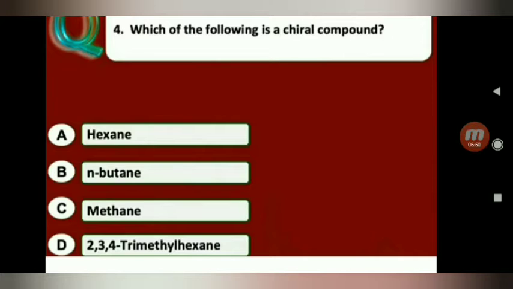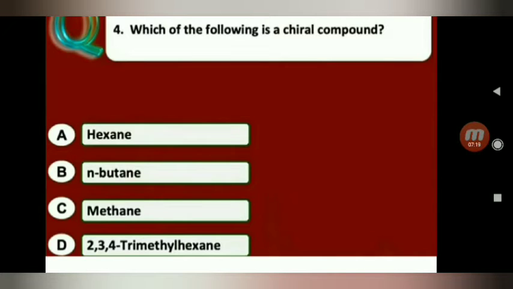Which of the following is a chiral compound? A. Hexane, B. N-butane, C. Methane, D. 2,3,4-trimethylhexane. Chiral compound means a carbon atom having 4 different groups or 4 different atoms. Such a carbon is called a chiral carbon.